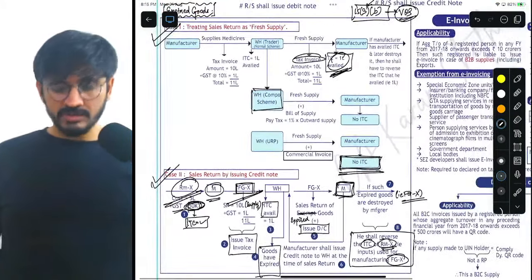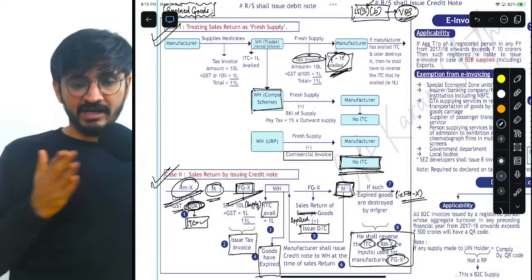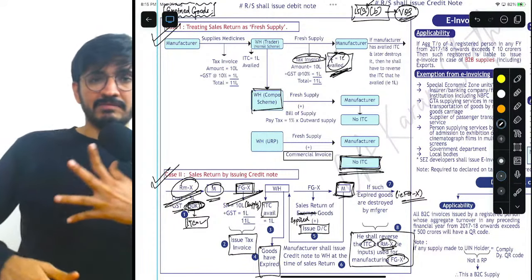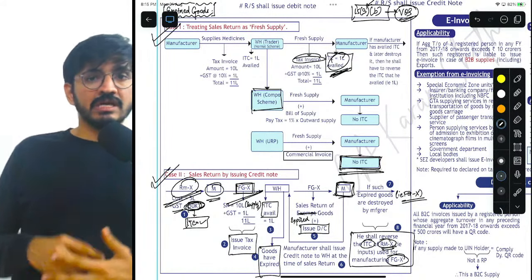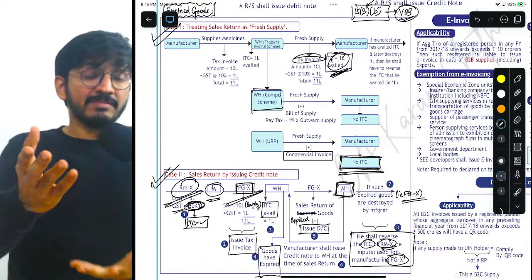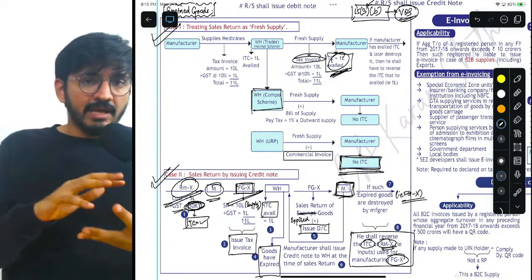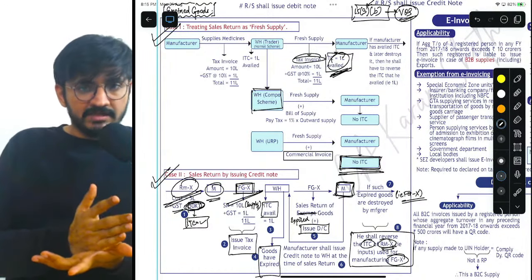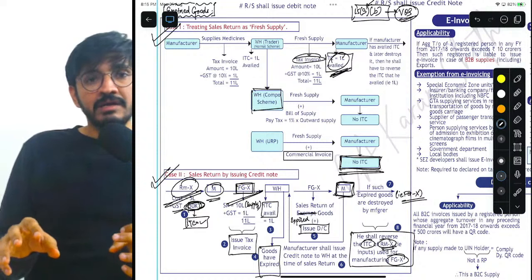Okay, so possibly what they will ask you is two things: the documents to be issued at specific junctures. Sometimes it's a delivery challan, sometimes a tax invoice, sometimes a bill of supply, sometimes a commercial invoice, and sometimes a credit note, right? And the second thing that they can possibly ask is, with respect to the manufacturer, what kind of ITC is he reversing?